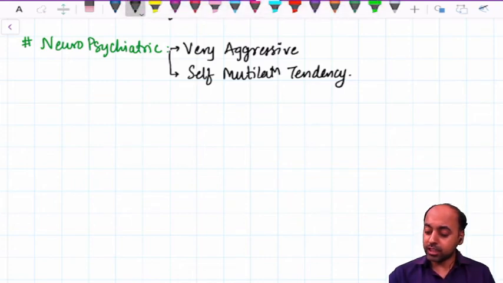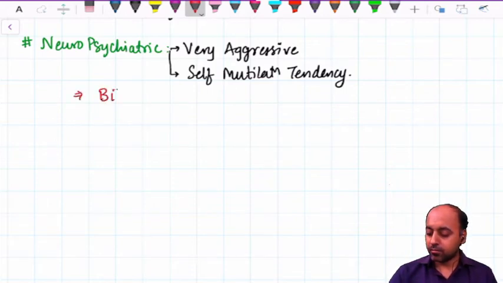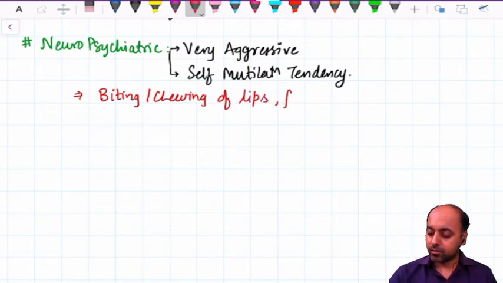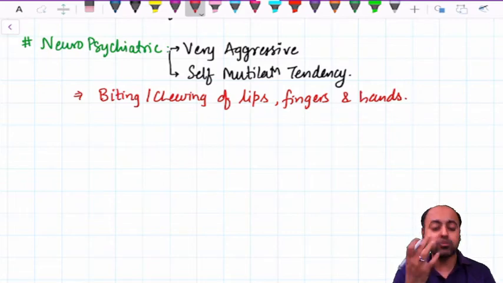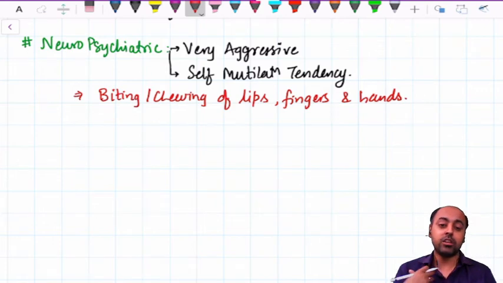Some of the common ways in which the patient can harm themselves include biting and chewing of lips, fingers and hands. Very commonly, the lips and fingers will show chewing, whereas frank bite marks are present on the dorsum of the hand. Sometimes on the forearm also. Rarely they can be present on the feet also.